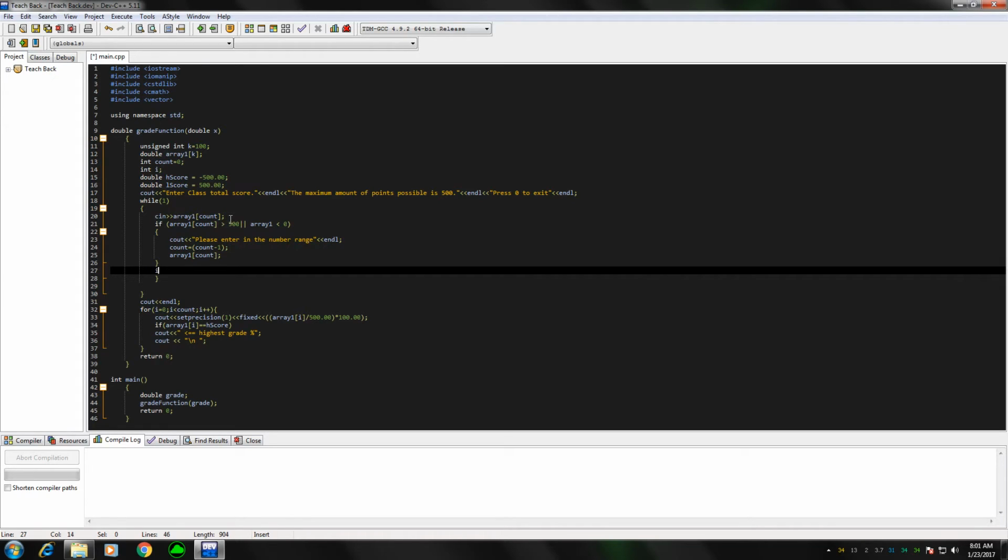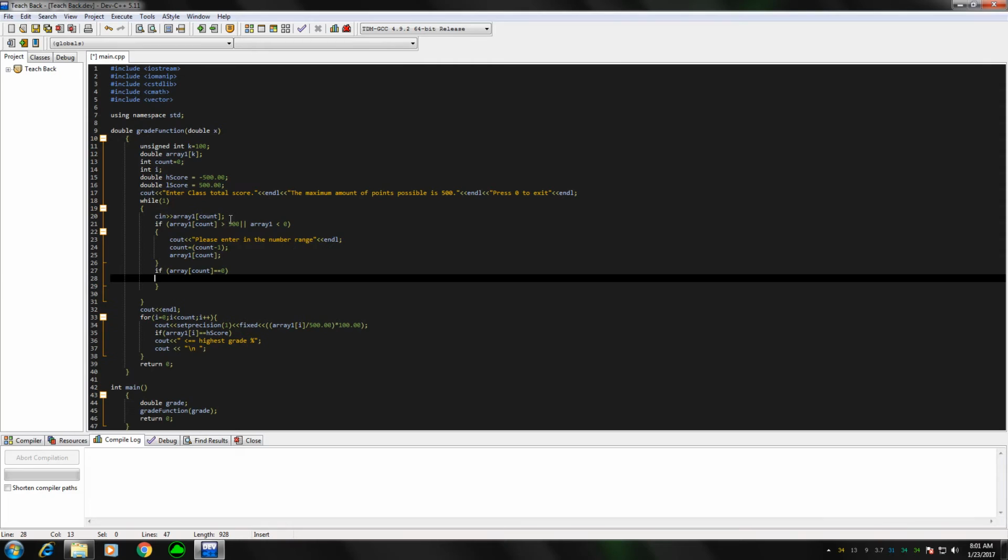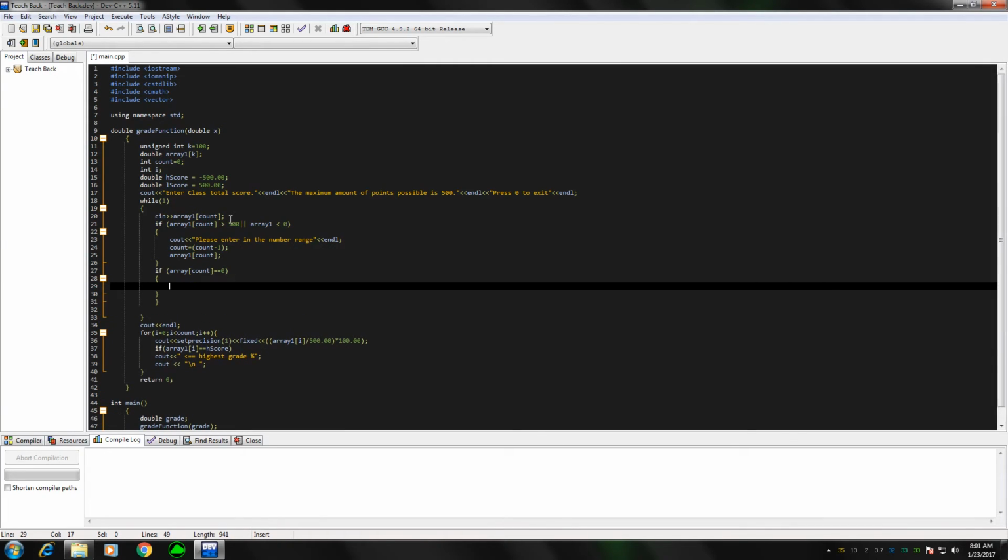The next one is setting our number to end the program by entering 0. Not entering the program, sorry, exiting the while loop. So array count, sorry, set to 0. Then we'll break out of it. So break.